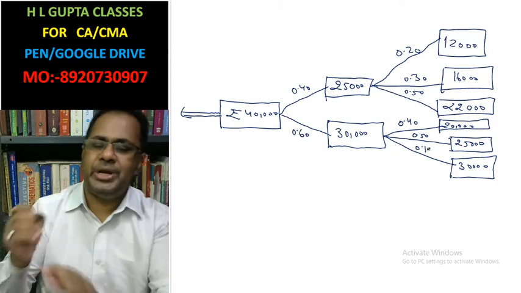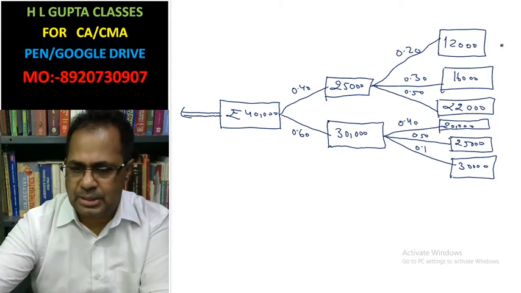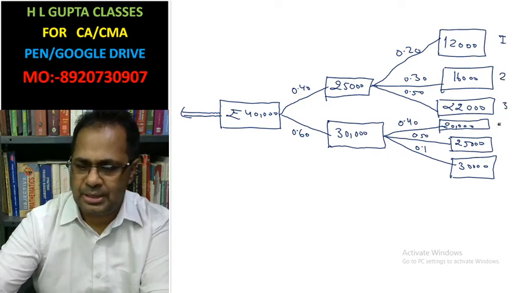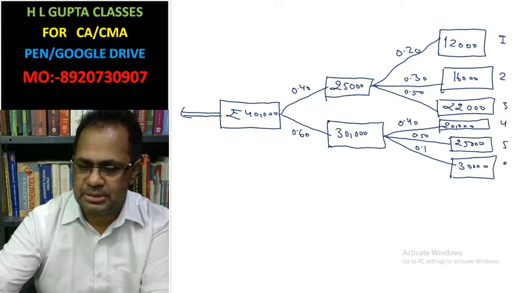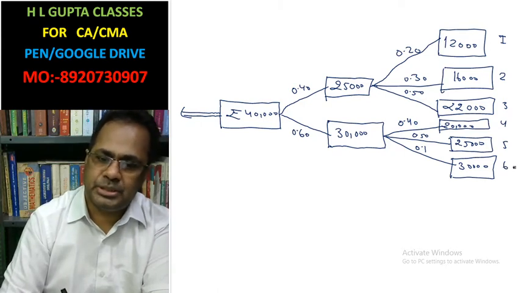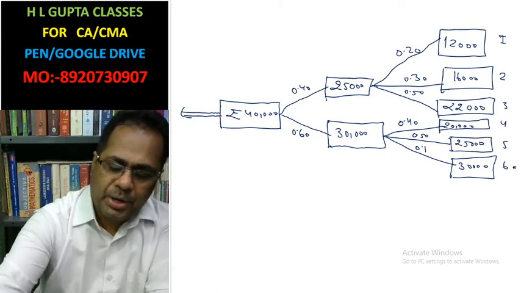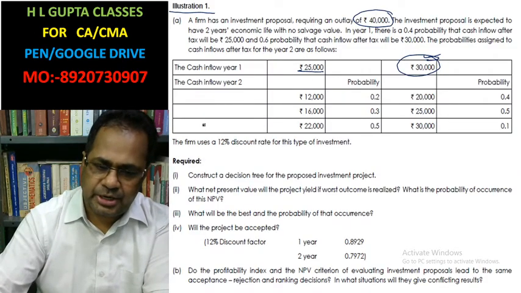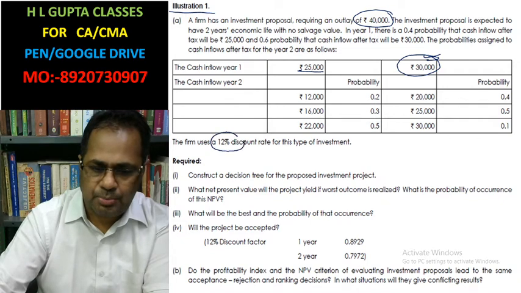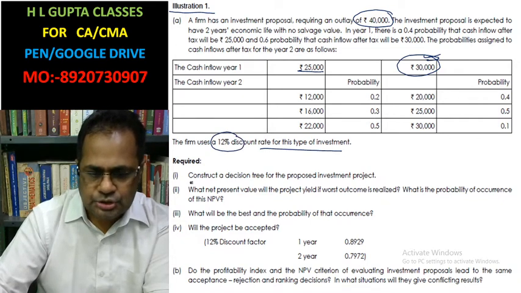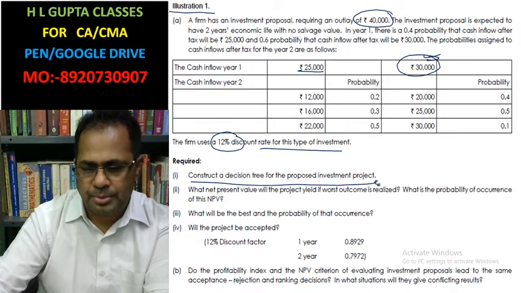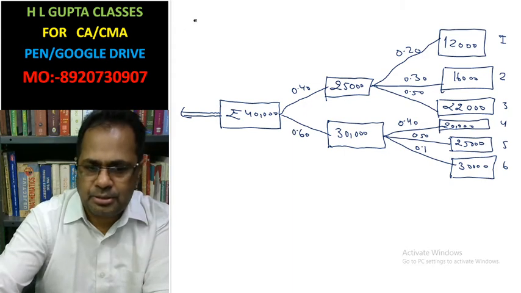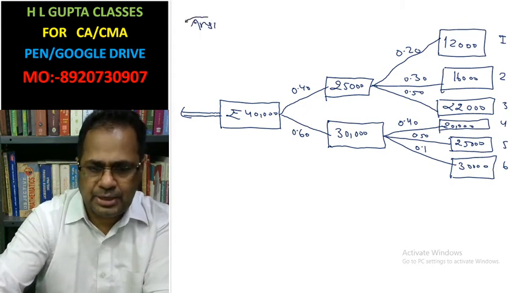Now we have six paths. This is the first path, the second path, the third path, the fourth path, the fifth path, and the sixth path. And what we have to evaluate here, look at it. On the basis of this decision tree, the firm has a cost of capital of 12% rate of interest. Construct a decision tree for the investment proposal. This is the construction of the decision tree, the first part of the answer.